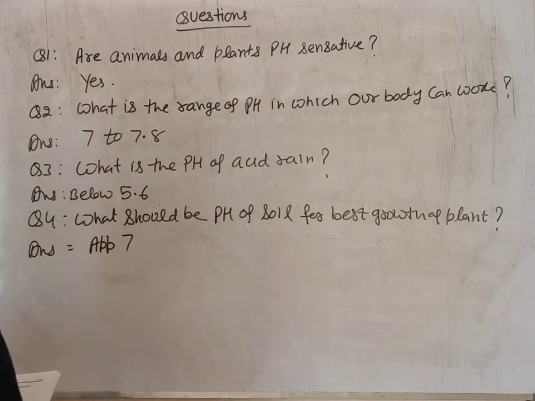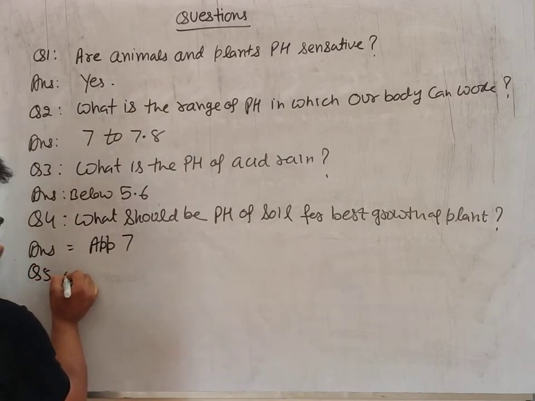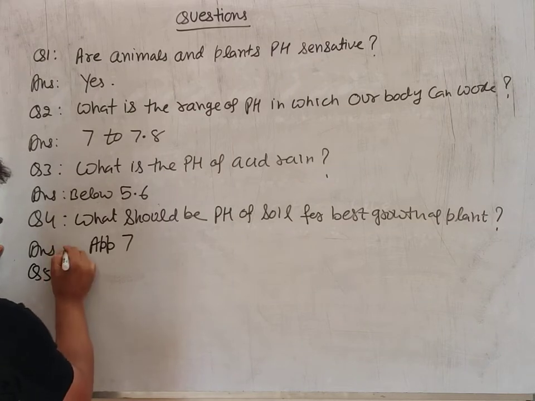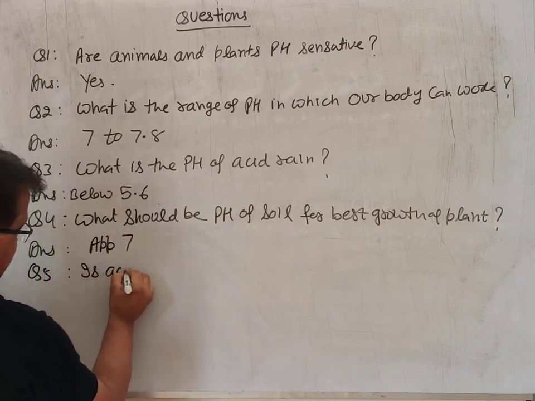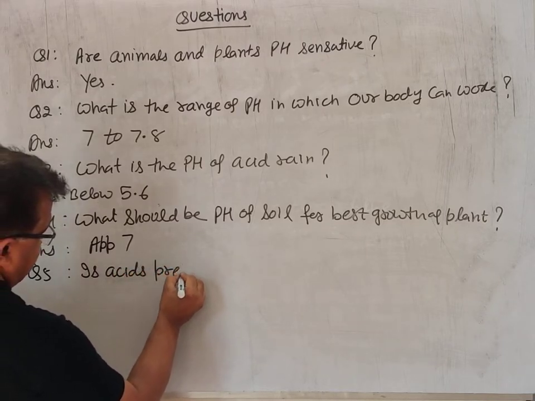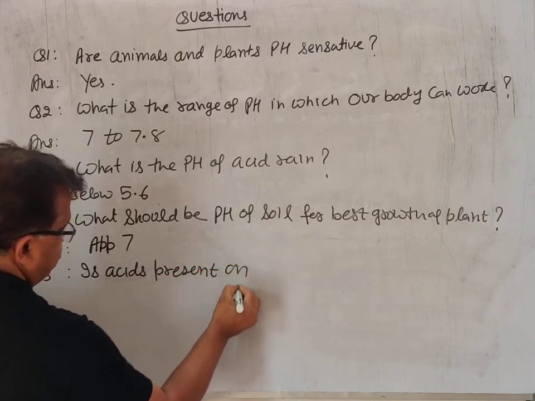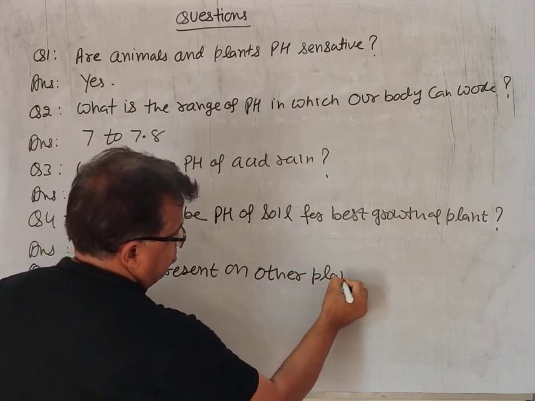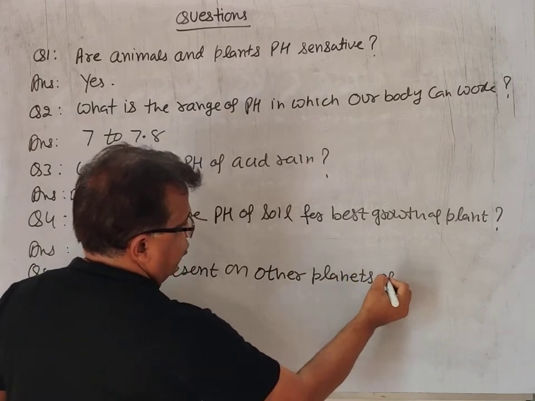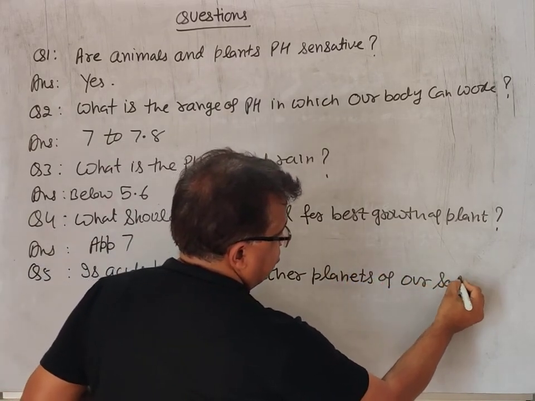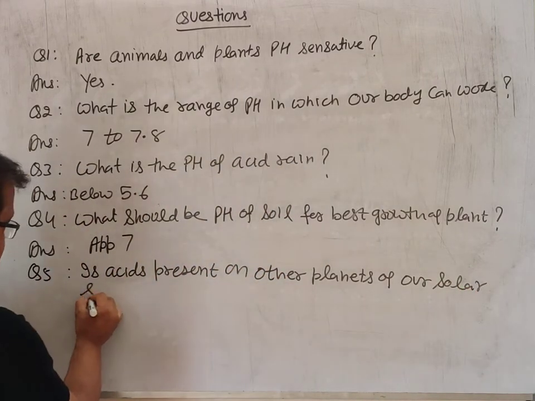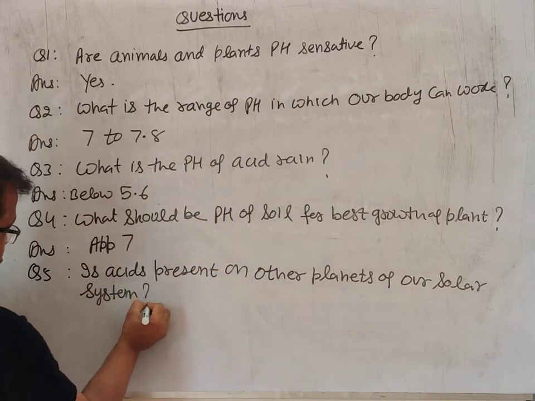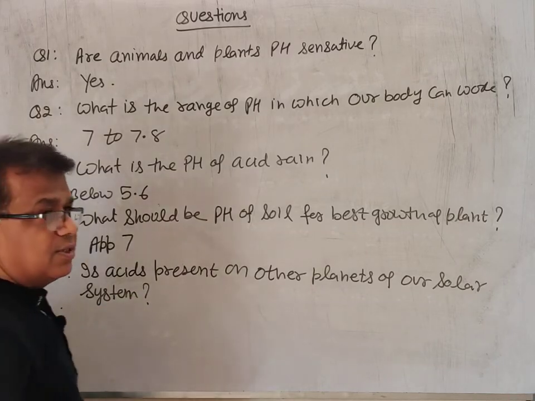Next question is, are acids present on other planets of our solar system? So its answer is yes.